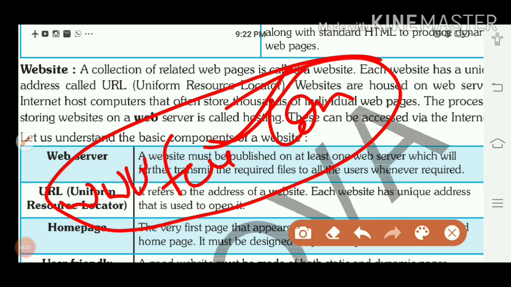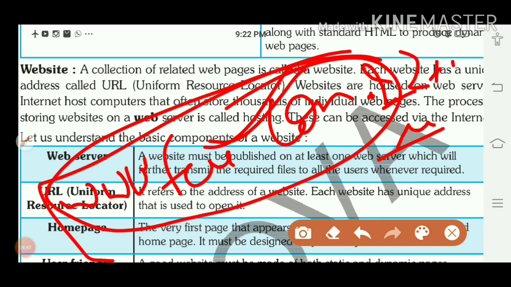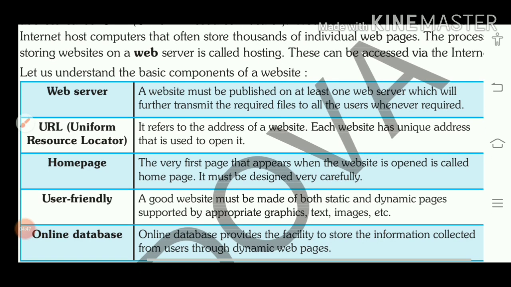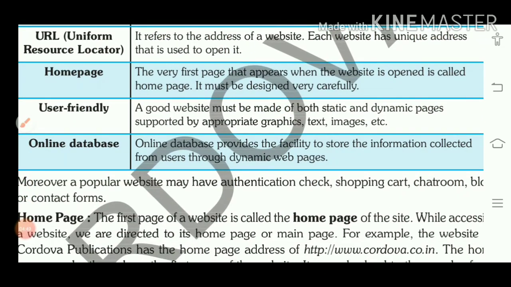And if a path is there, with HTTP, and so one long path is there, right? Then that complete path is known as what? That one is known as URL. Okay. And what we discussed in our previous class, home page means first page.